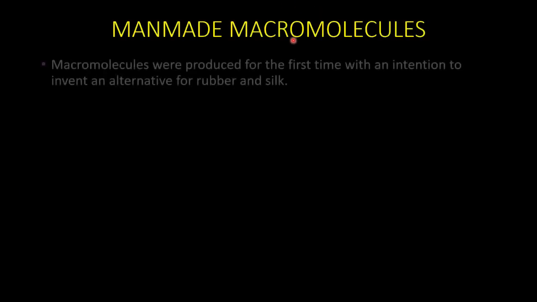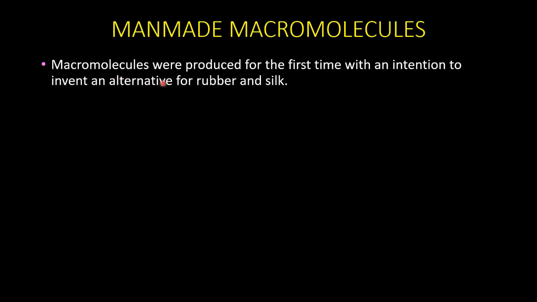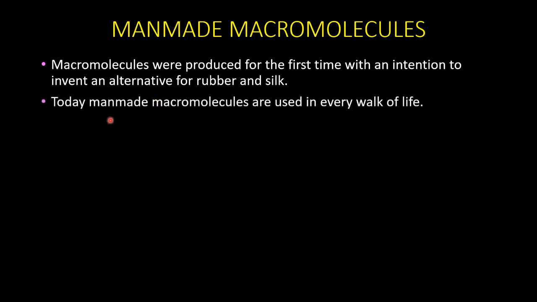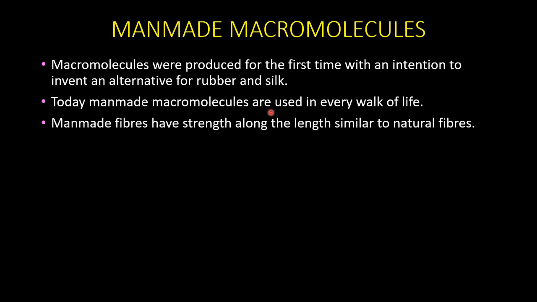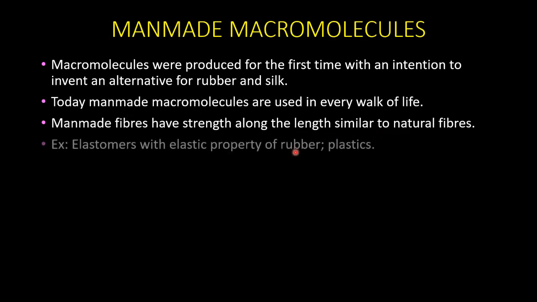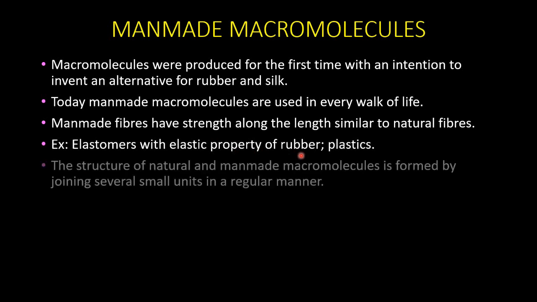Man-made macromolecules were produced for the first time with an intention to invent an alternative for rubber and silk. Today, man-made macromolecules are used in every walk of life. They have strength along the length similar to natural fibers. For example, elastomers have the elastic property of rubber.